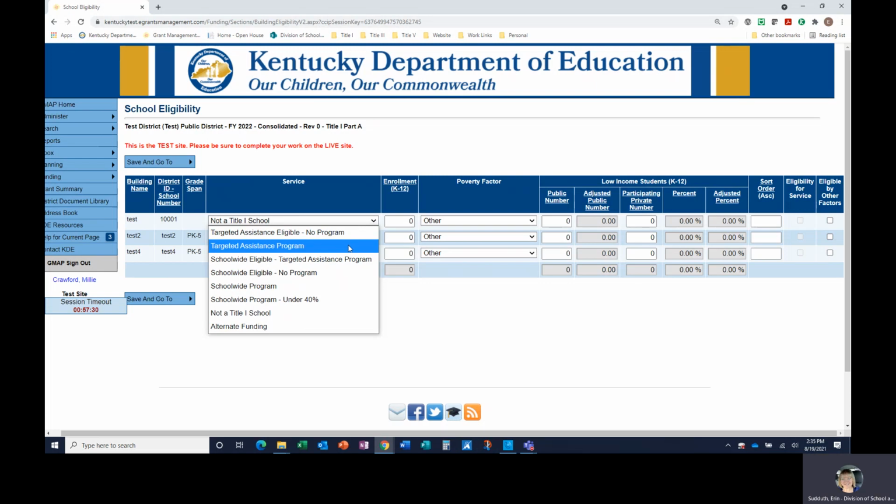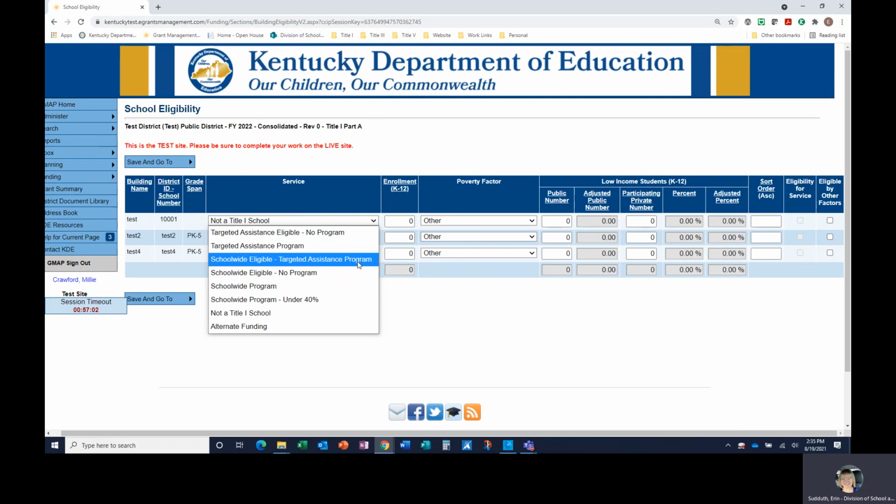Targeted assistance program. Again, the school's poverty percentage is less than 40%, and its poverty percentage is at or above 35%, or at or above the district's poverty average, based on the selection made on the school program description page. The school receives an allocation and implements a targeted assistance program, and only identified students receive services.